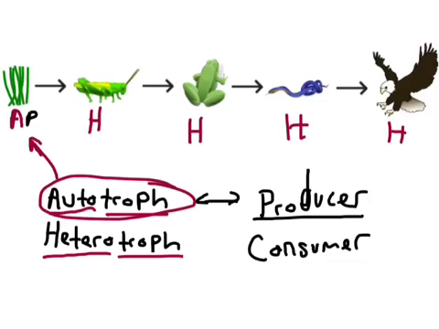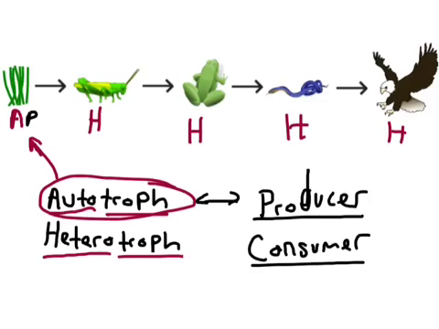Now, a consumer is anything that consumes sugar or eats other things to get its energy. It's taking energy out. The producers are making energy for the ecosystem. The consumers are taking the energy and turning it into heat, and then they're using it up. When you eat a sandwich, you get the sugar. You use that sugar to move around, to talk, to do all sorts of things. So you are a consumer of energy. So anything that's a heterotroph on our food chain is also going to be a consumer.